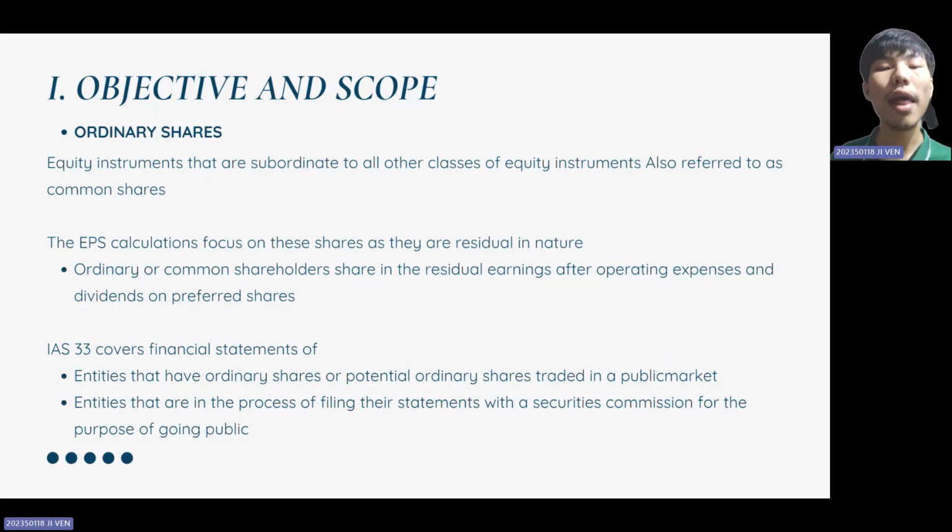IAS 33 applies to the financial statements of companies whose ordinary shares or potential ordinary shares trade in a public market, and companies in the process of going public and filing financial statements with a securities commission. EPS is crucial for these companies because it helps investors evaluate profitability. A higher EPS generally indicates better profitability, making the company more attractive from the point of view of investors.